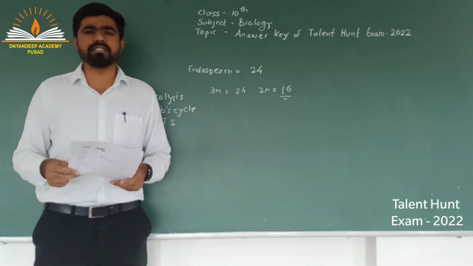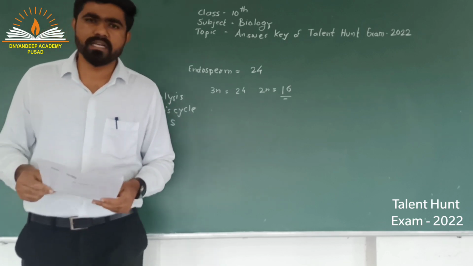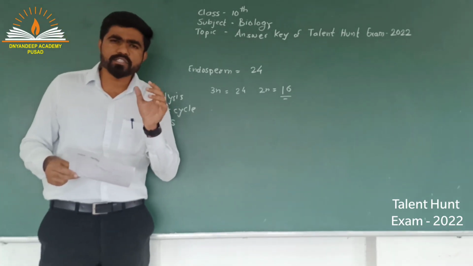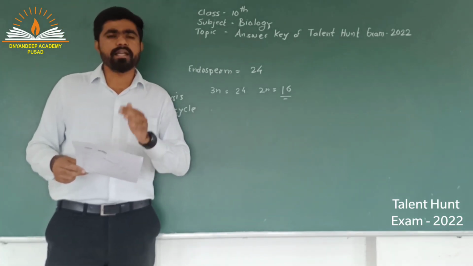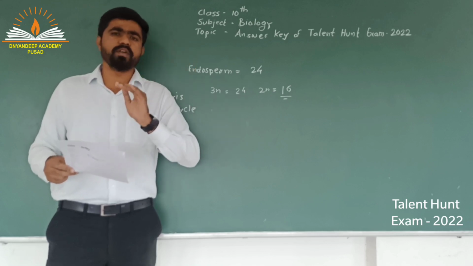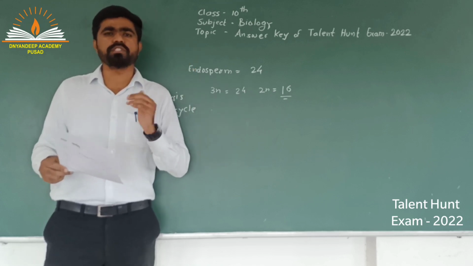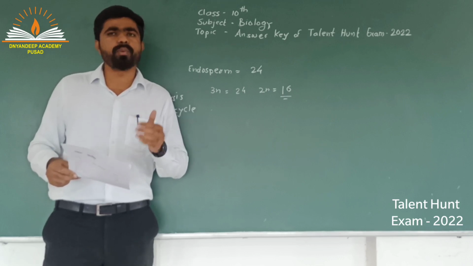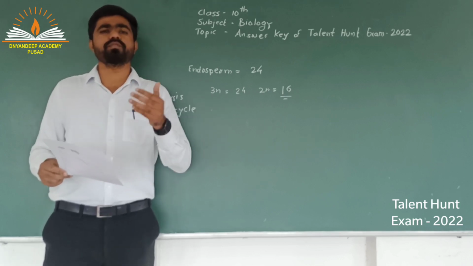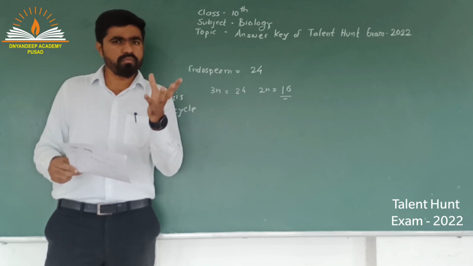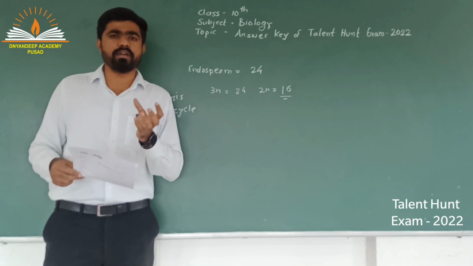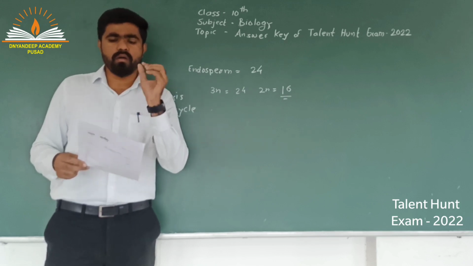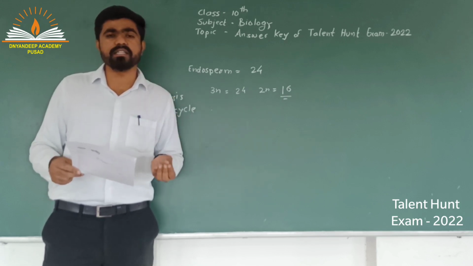What are kidneys? Kidneys are the major excretory units, and kidney is composed of many small functional units called nephron. And inside the nephron, blood is filtered regularly, almost in a day 180 liters of blood is filtered in our body by the kidneys to produce 1 to 1.5 liters of urine. So in this process, when the glomerulus of the nephron filters the blood, what substances will be present in that filtrate?